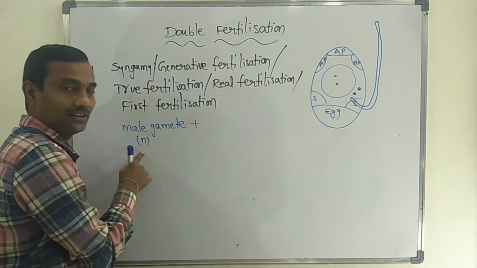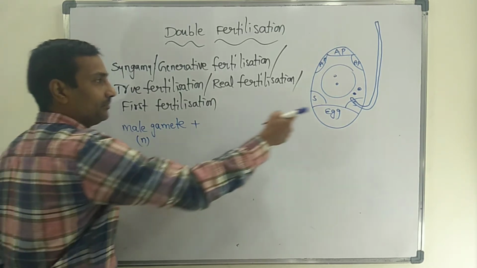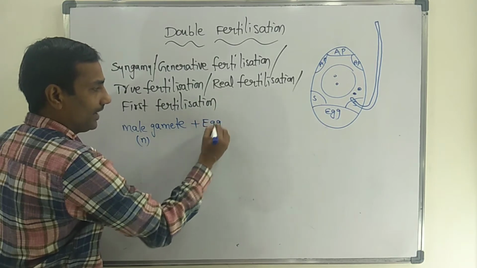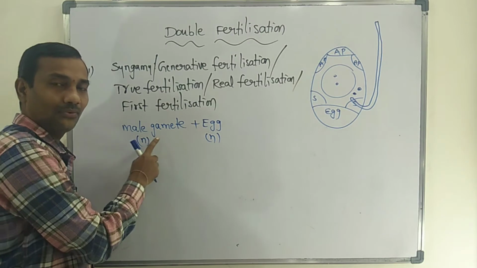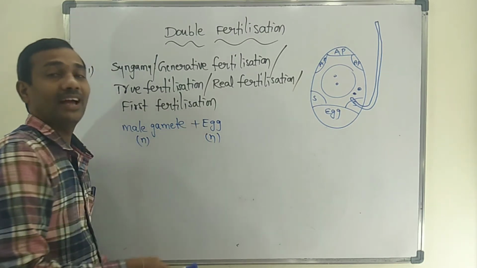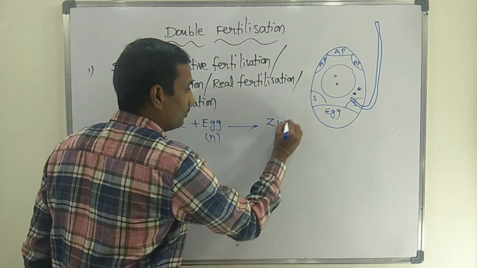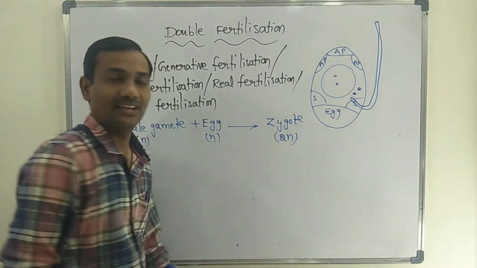The male gamete in angiosperms is haploid in nature, and the egg cell is also haploid. The fusion of one male gamete with the egg cell leads to the formation of one zygote, which is a diploid cell.